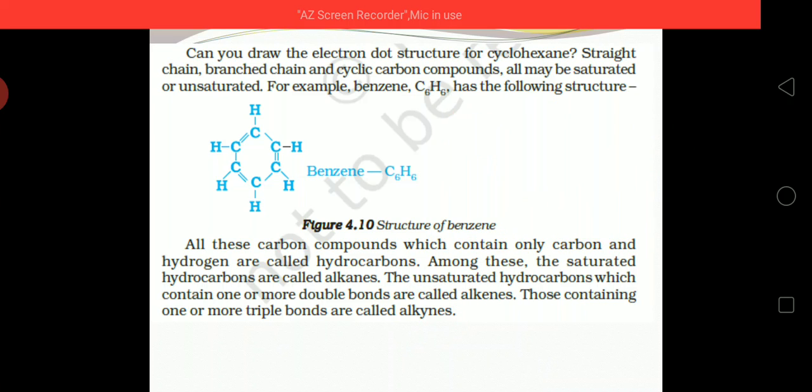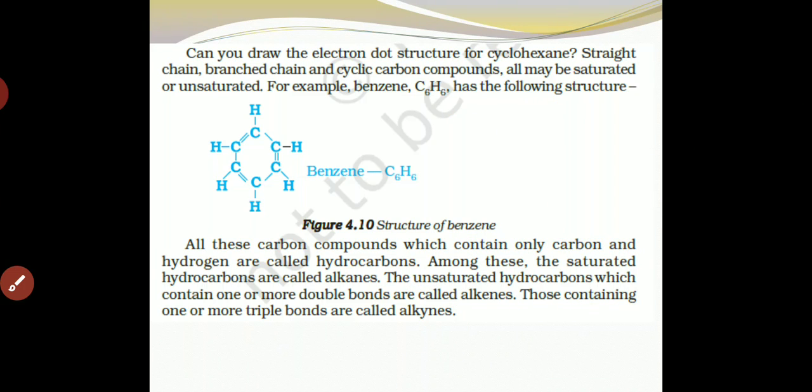Once again I am repeating: if a compound contains only single bonds, no double bond and no triple bond, then such a compound is said to be an alkane. And it is also saturated. Why? Because we have already studied that a saturated compound contains only single bonds, with no double or triple bond. So such compounds are said to be alkanes as well as saturated compounds.